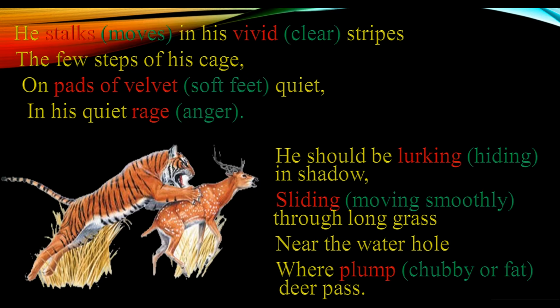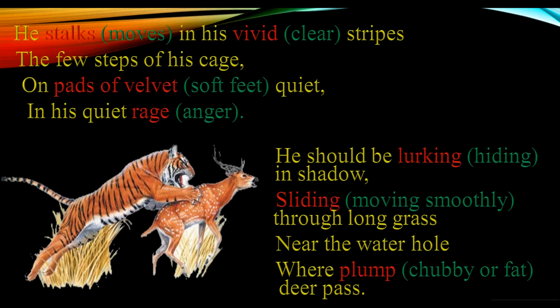Now, the poet, first of all, is addressing that tiger as he. This he refers to the tiger. Now, this tiger moves in his vivid stripes. Vivid means very clear, visible. You can easily see those stripes. Stripes means the black lines on its body.